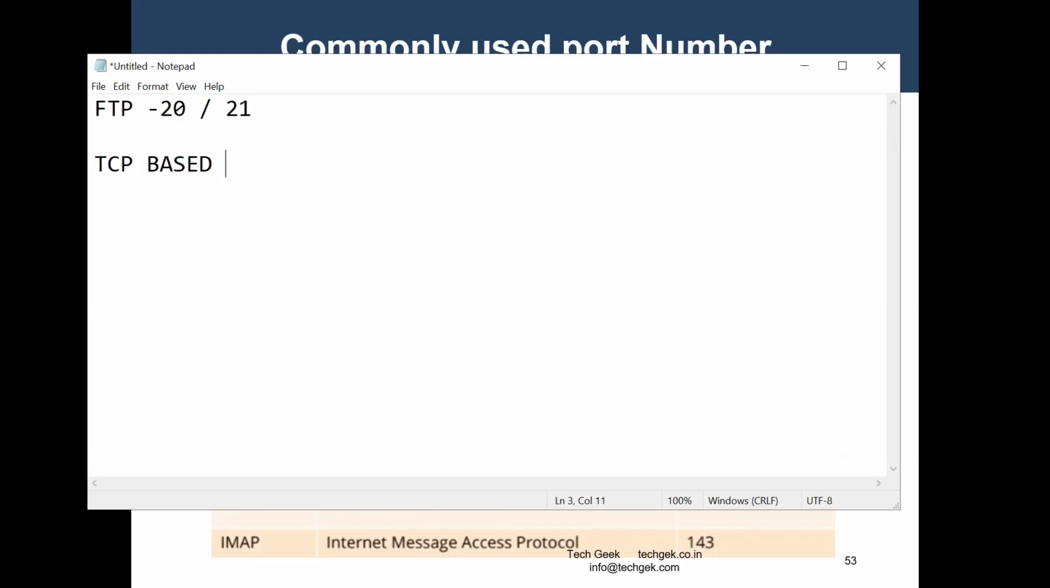TCP based protocol means that for connection setup, the three-way handshake is required. Correct? Yes. FTP is TCP based and requires the three-way handshake when setting up the connection. Port number 21 is used for connection establishment, and port number 20 is used for the data transfer.